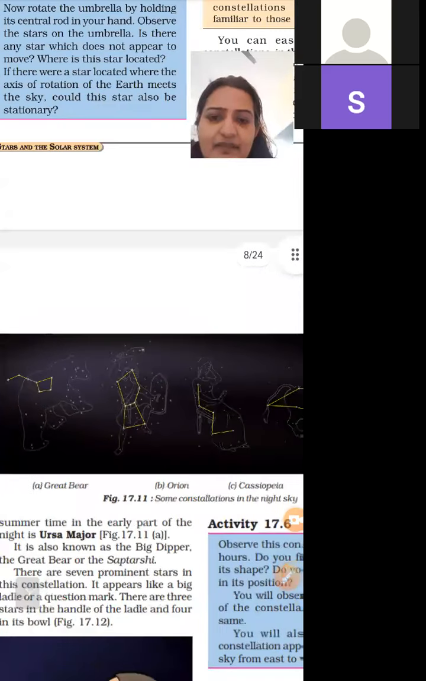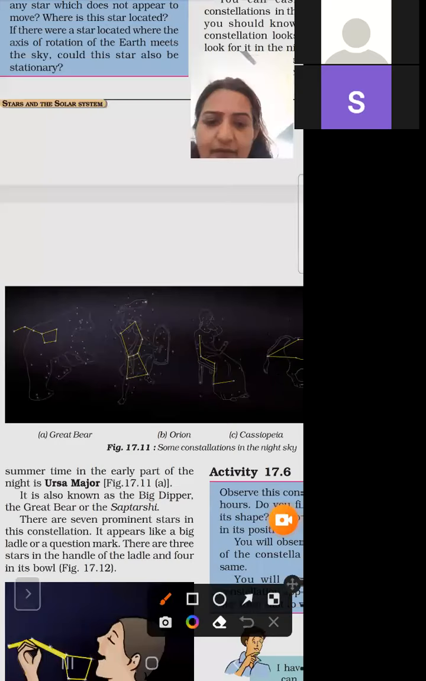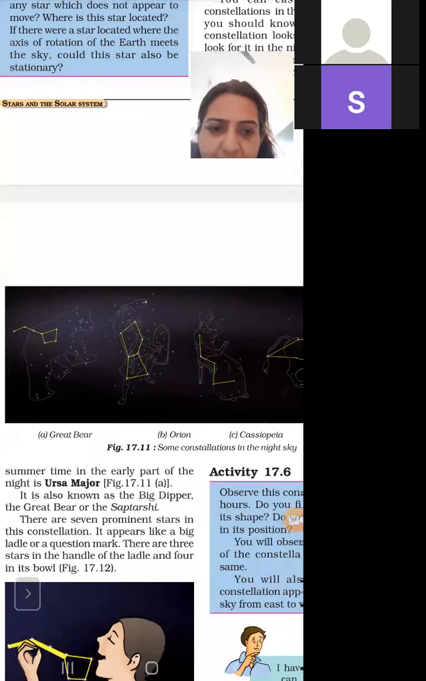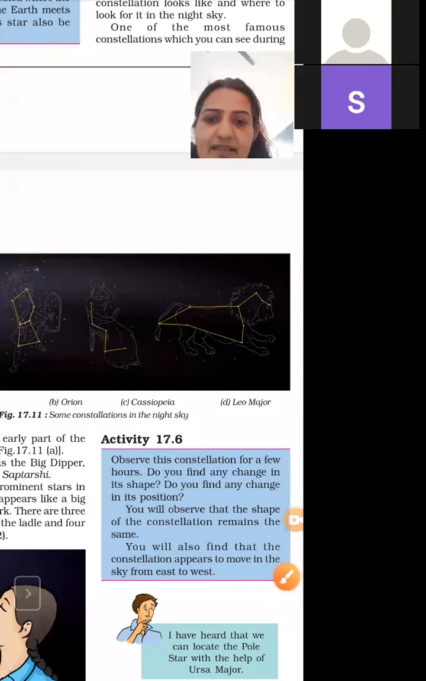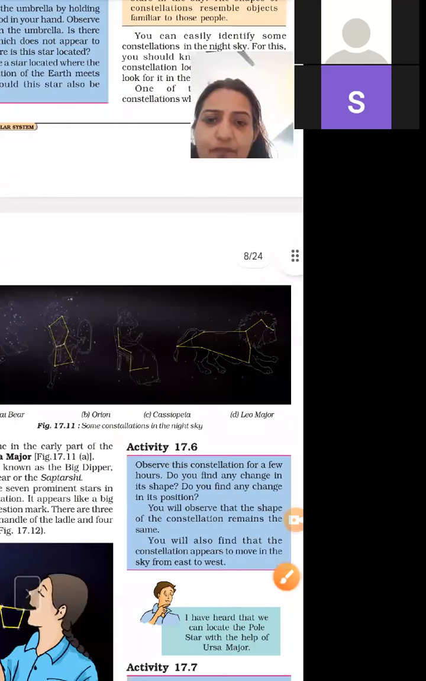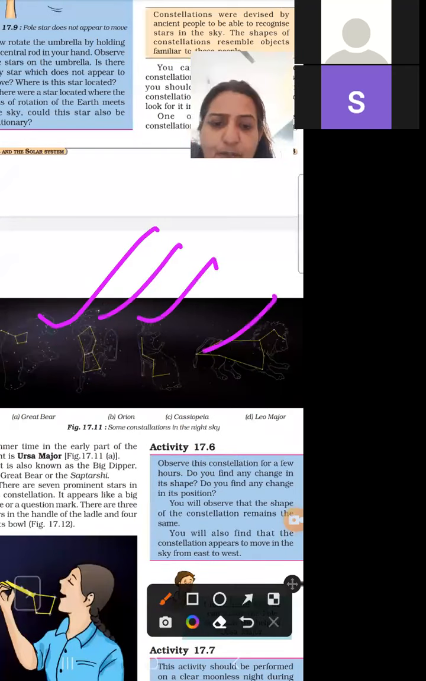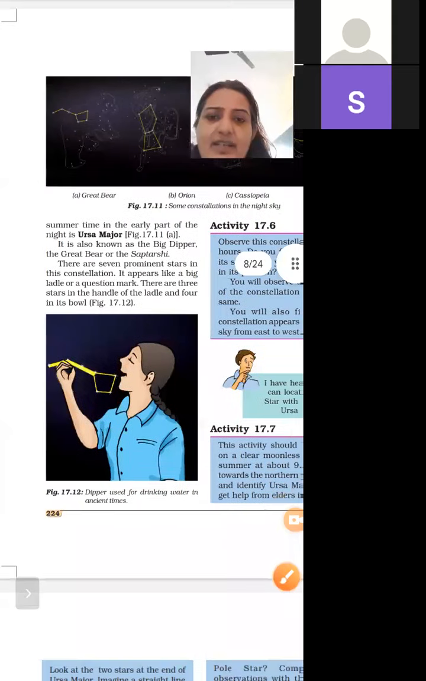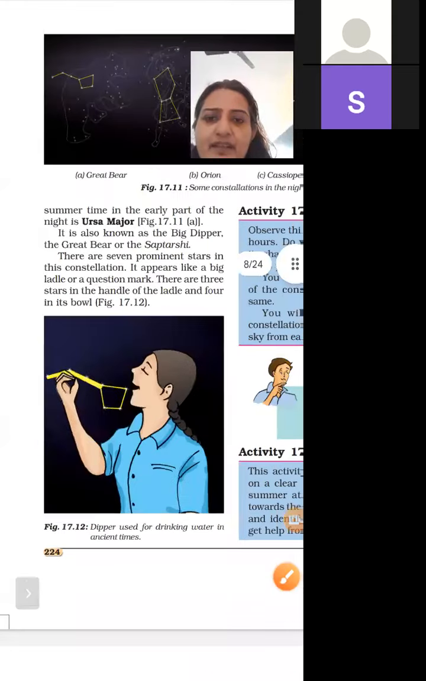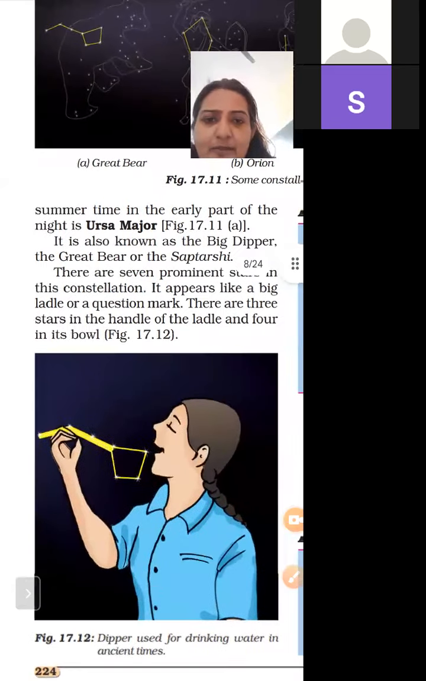This is our Great Bear. You have to remember, this is Great Bear, this is Orion, this is Cassiopeia, and next is Leo Major. So these are different constellations. These are groups of stars that have a recognizable shape.